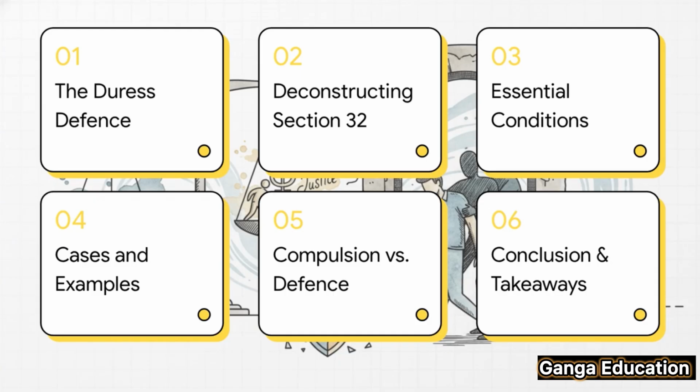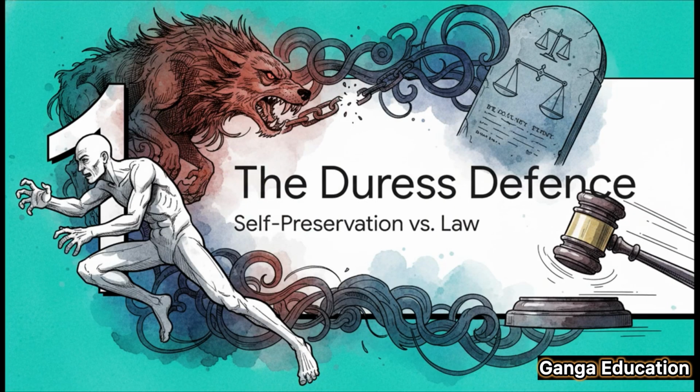Here's our game plan for today. We'll start with the basic concept, then we'll really get into the nuts and bolts of Section 32 itself. After that, we'll lay out the 5 essential conditions you have to know, see how they play out with some landmark cases, and then we'll clear up a common point of confusion, the difference between compulsion and private defense. Finally, we'll wrap it all up with the key exam takeaways. All right, let's dive right in.